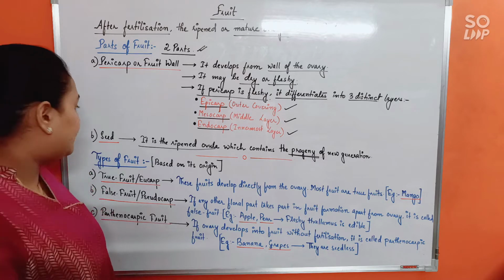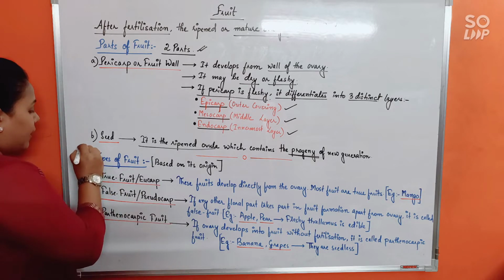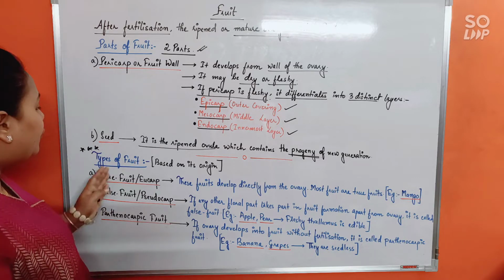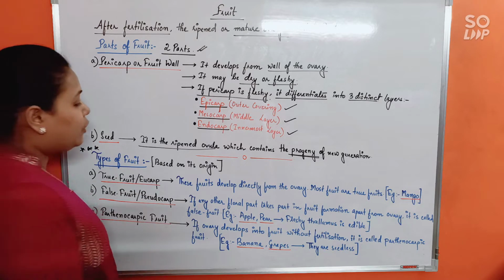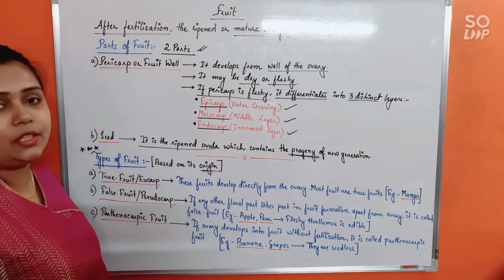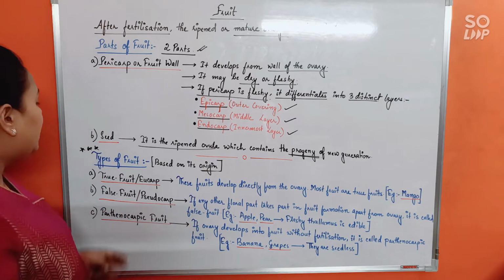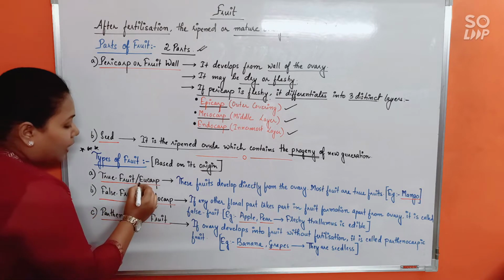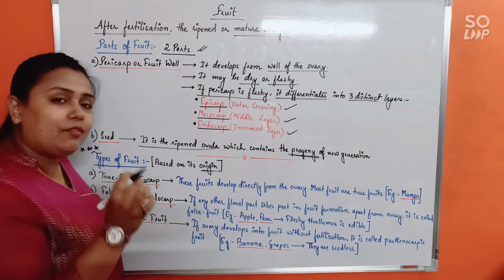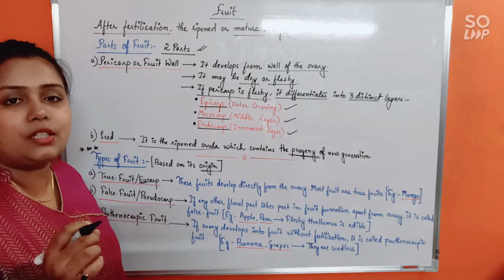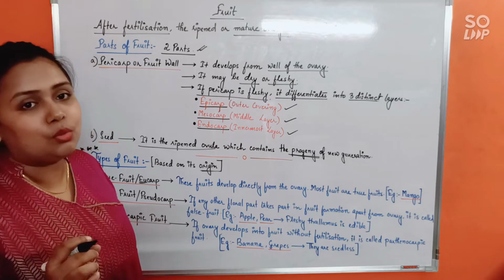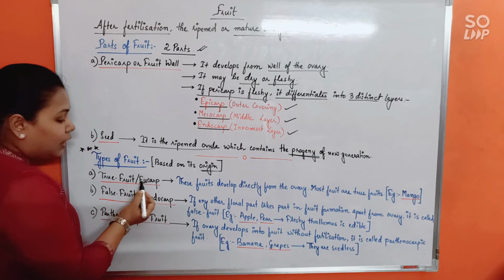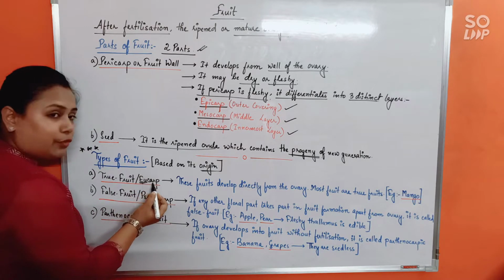Next. Now, this part is very important for your exam, and that is the types of fruits. Fruits can be of three types on the basis of their origin, how they are being formed. First category is true fruit or eucarp. Do remember here, eu means true. Wherever in biology you come across the term eu, it means true. And carp means fruit. So eu, true, carp, fruit, so true fruit.